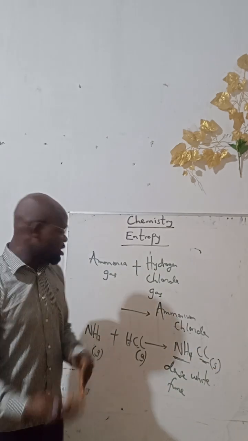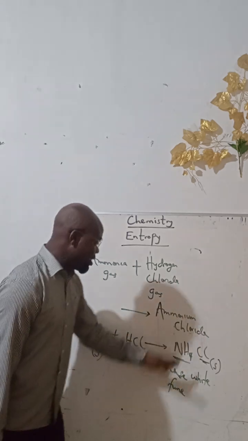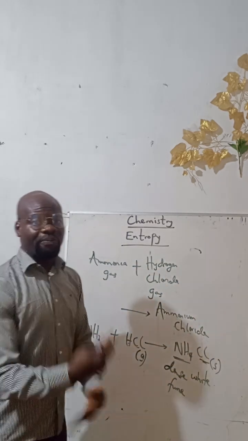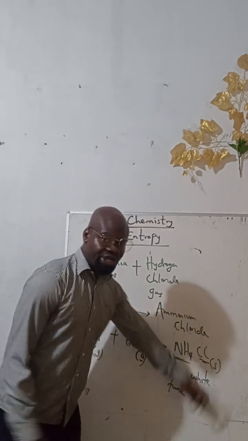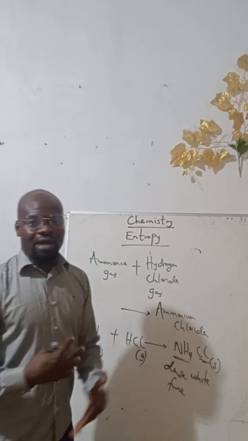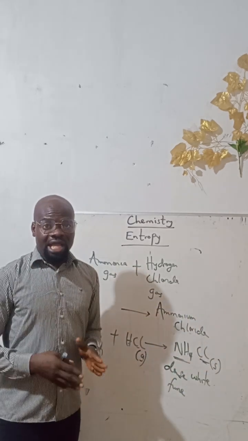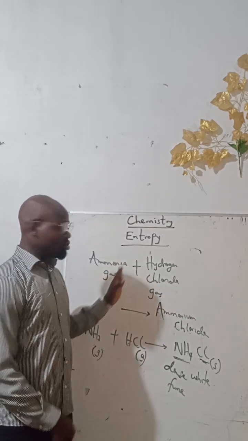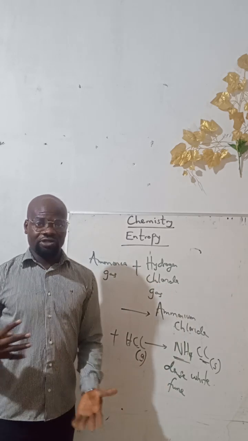So you can ask the question that when ammonia gas reacts with hydrogen chloride gas to give a dense white film of ammonium chloride, what is the change in entropy? The entropy has decreased. It has decreased from gaseous state to solid state. Hope you understand now. So you have to take note of any kind of question you might be given in entropy. Even if you are given a chemical reaction, check the state, if they are gas or solid or liquid. Then you check the change in entropy.